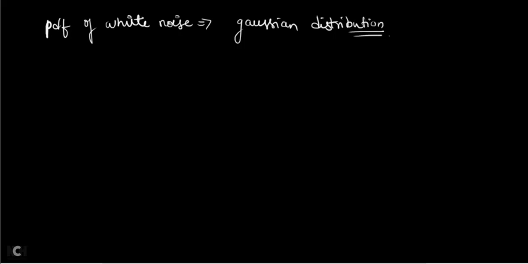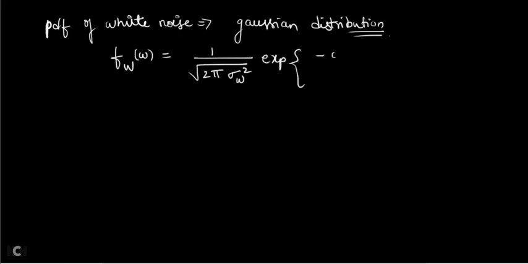What is this Gaussian distribution? Fw of W is equal to 1 divided by square root of 2 pi sigma W square into exponential of minus W square divided by 2 sigma W square. This is the formula for Gaussian distribution.